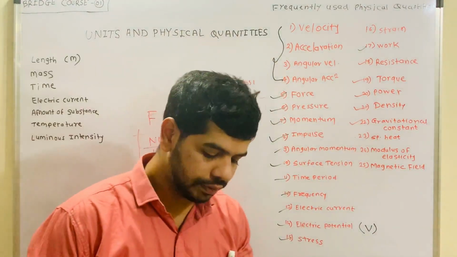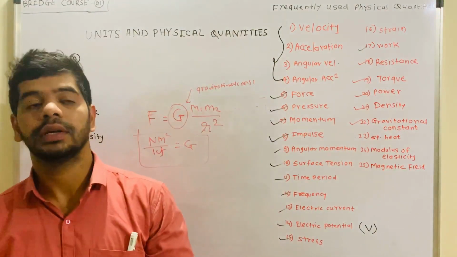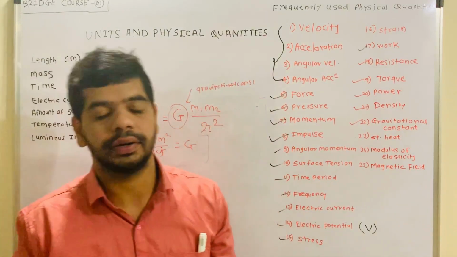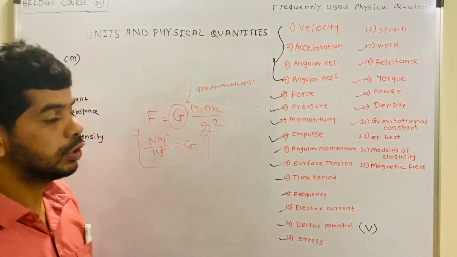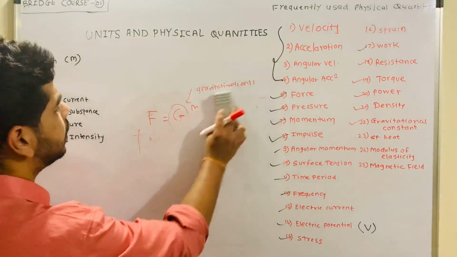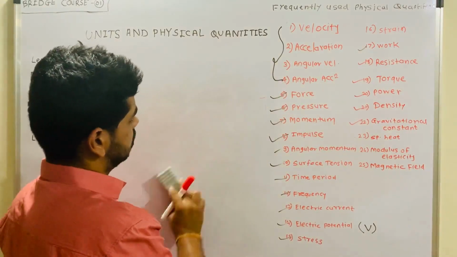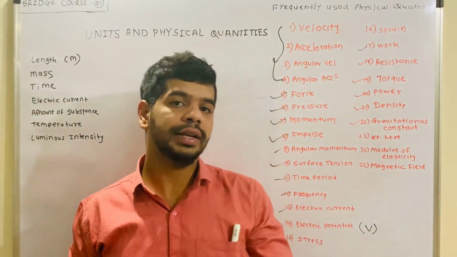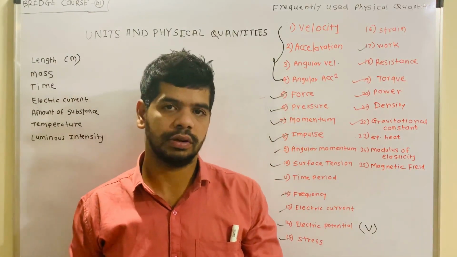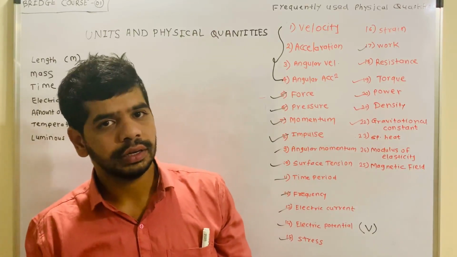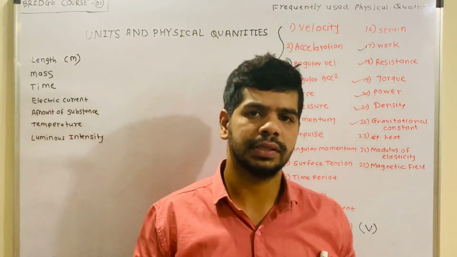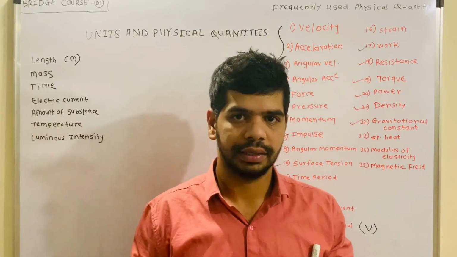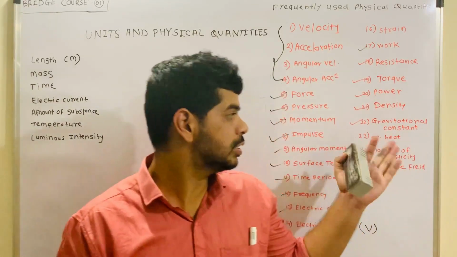Now specific heat. This is related to heat. We generally experience that unit in heat related chapters, like thermal properties of matter. So specific heat is nothing but the amount of heat required to increase the temperature of unit mass of a substance by 1 degree centigrade. Is it fine? So this is nothing but the specific heat.